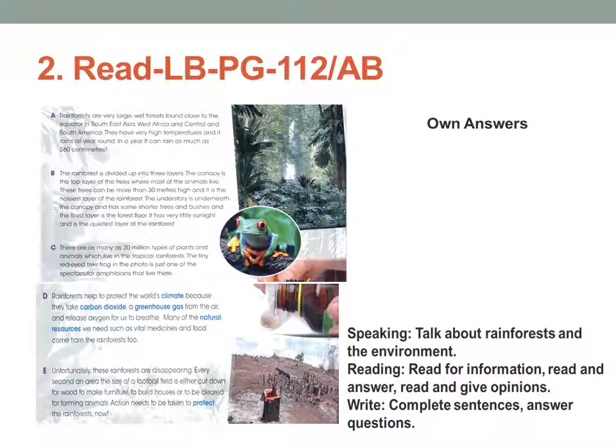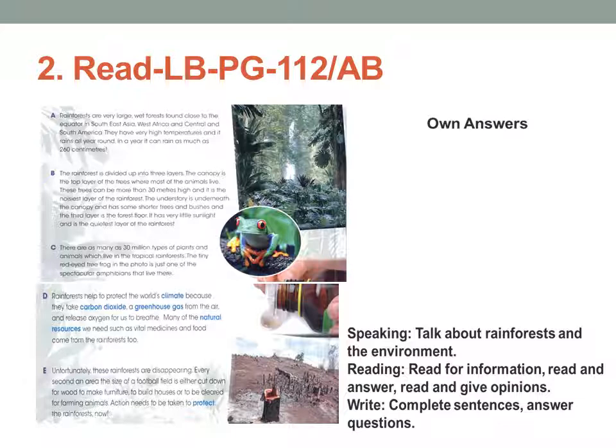The rainforest is divided into 3 layers. The canopy is the top layer. Canopy is covering the top layer of the trees. There most of the animals live. These trees can be more than 30 meters high. So how long is it? 30 meters high. And it is the noisiest layer of the rainforest. There is too much noise in there.